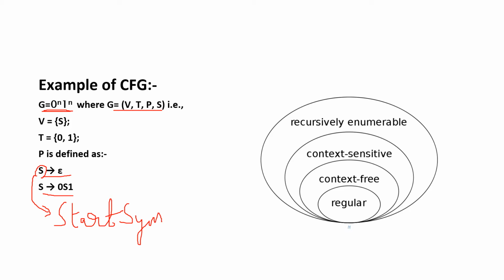Now let's look into this graph, and here we'll see why regular languages are a subset of context-free languages. Regular languages fall under context-free languages. So all the languages which are regular will also be accepted by pushdown automata.